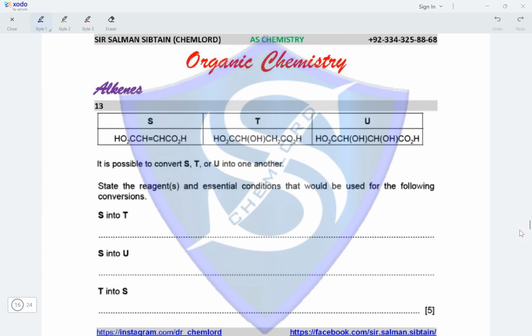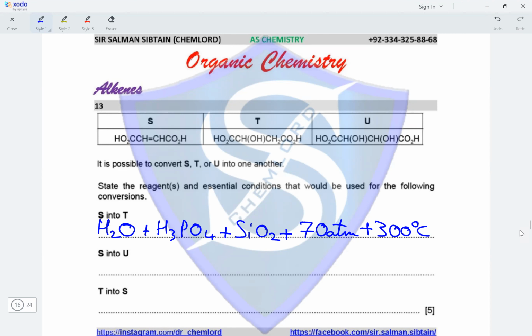So we need to state the reagents and essential conditions. The reagent here would be water because hydration is taking place, and the essential conditions would be H3PO4 catalyst, SiO2 should be present, 70 atmospheric pressure should be present, and 300 degrees Celsius temperature should be there in order for this reaction to occur. And water would be present in the form of steam at 300 degrees Celsius. Next, we have conversion of S into U.